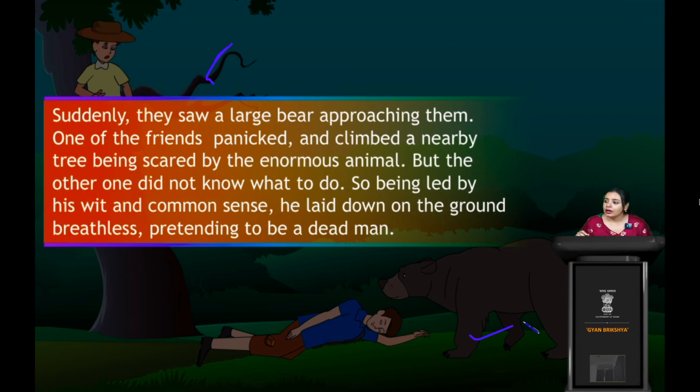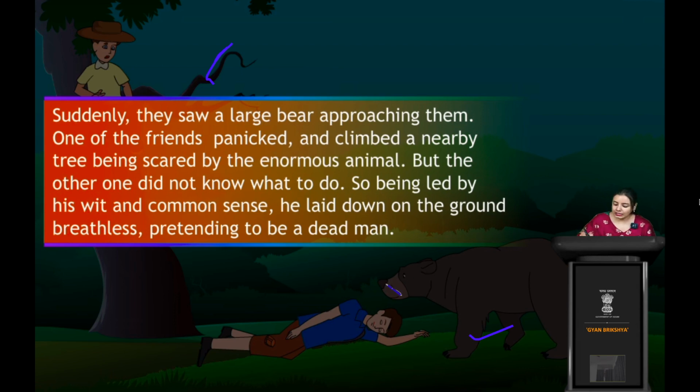But the other one didn't know what to do. The other one was in a deep sound sleep, so he wasn't aware of the situation, right? So, led by his wit and common sense, he lay down on the ground, breathless, pretending to be a dead man.